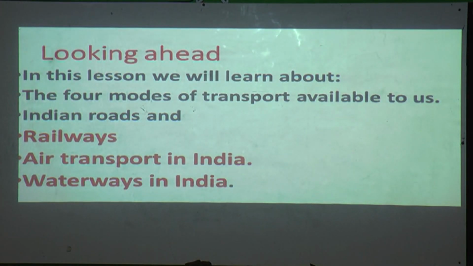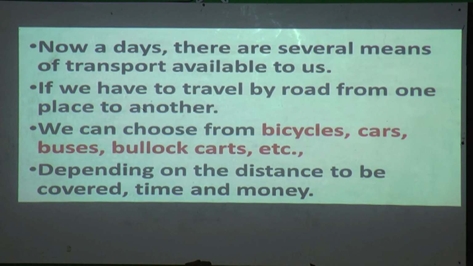So what are we going to learn in this lesson? In this lesson we will learn what the 4 modes of transport available to us are, that is Indian roads, railways, air transport and waterways. Nowadays there are several means of transport available to us. Yes, in this generation we have several means of transport.